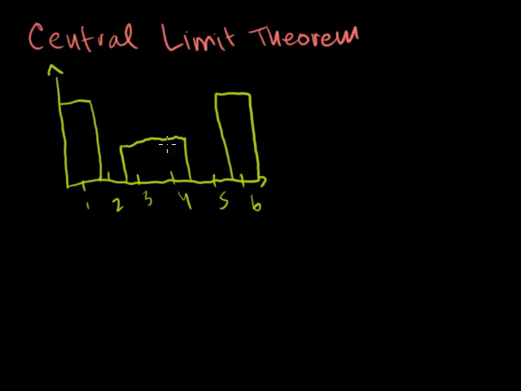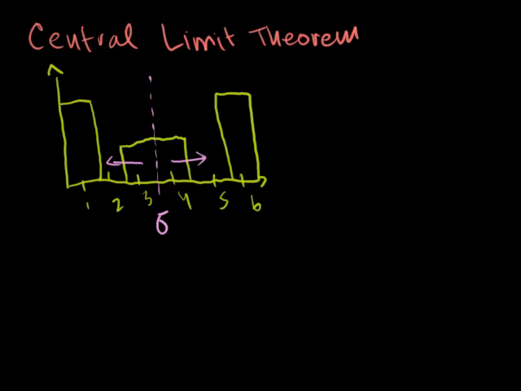If I were to draw a mean, this is symmetric, so the mean would be halfway, so that would be my mean right there. The standard deviation, maybe it'd be that far above and below the mean. But that's my discrete probability distribution function. Now what I'm going to do here, instead of just taking samples of this random variable, I'm going to take samples of it, but I'm going to average the samples and then look at those samples and see the frequency of the averages that I get. And when I say average, I mean the mean.